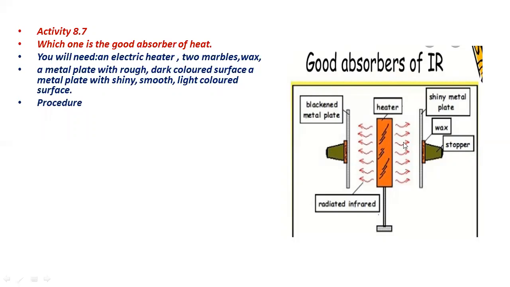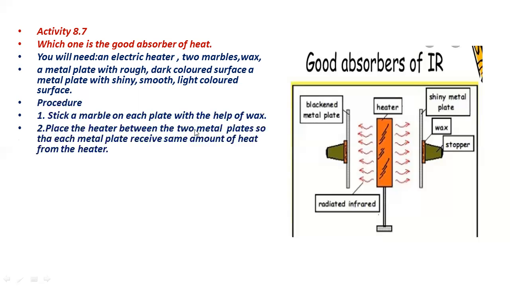Then we need the metal plates. These are the two metal plates. This is a shiny metal plate and this one is a blackened metal plate. Dark color metal plate and light color metal plate. And then what do you have to do? You have to put wax on these metal plates, and you have to fix a marble on each of the metal plates. Procedure is to stick a marble on each plate with the help of wax.